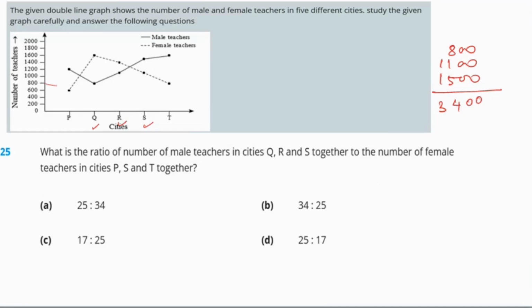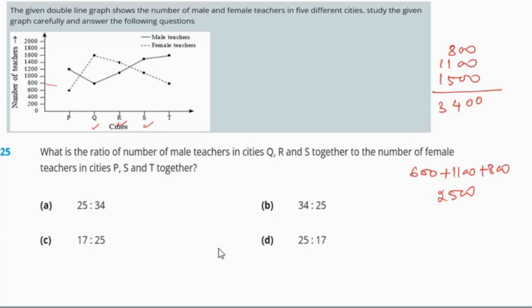Now, if we need to figure out the number of the female teachers, because it is asking about the female teachers in the PST, no? So the number of the female teachers in PST would be what? The number of the female teachers in PST will be 600 plus 1100 plus 800. We are getting 2500 as a total for this.